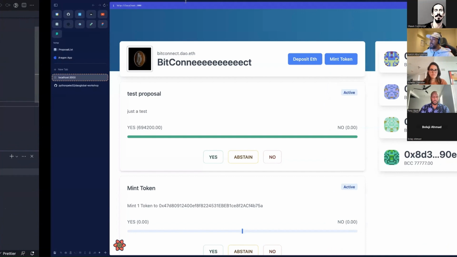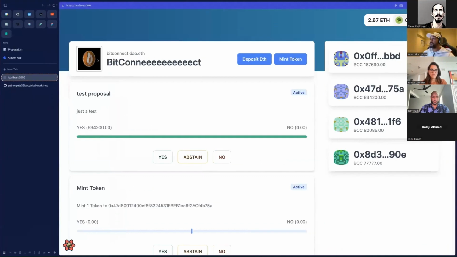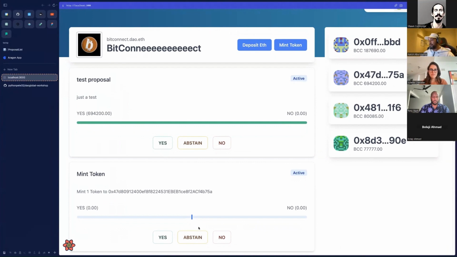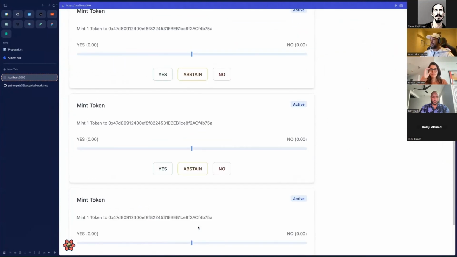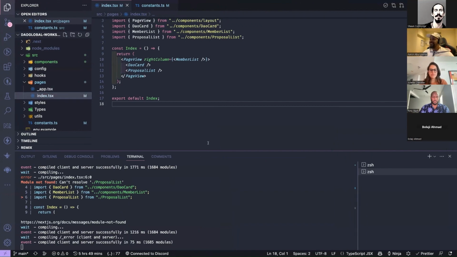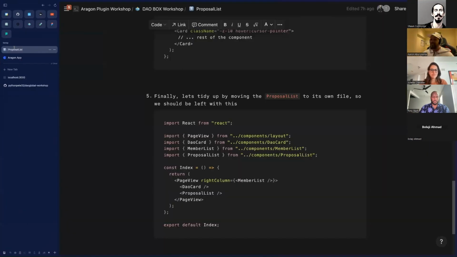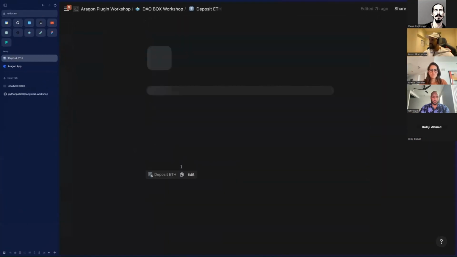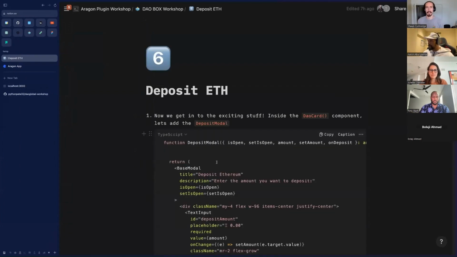Before we move forward, let's have a quick recap. We're getting the information from the DAO itself, like the avatar and all that stuff. We're getting some members, we're getting some proposals. We've got all of the view stuff done. Really quick, really simple, really straightforward, I hope. Now let's move on to the next bit, which is where it gets a bit more interesting.